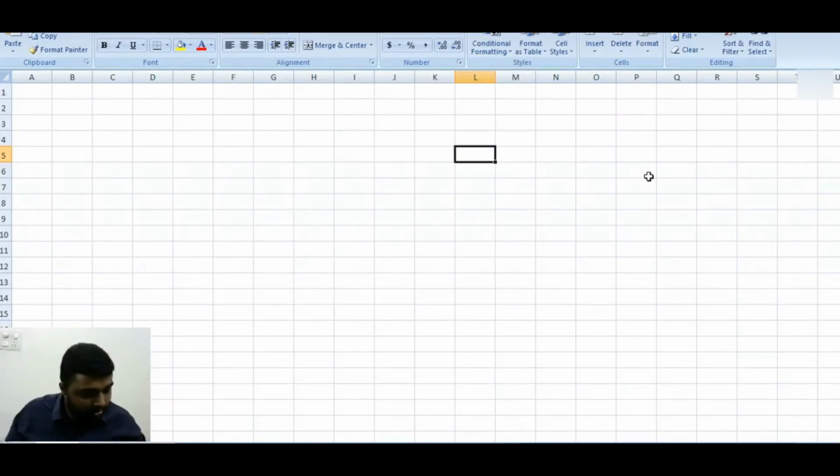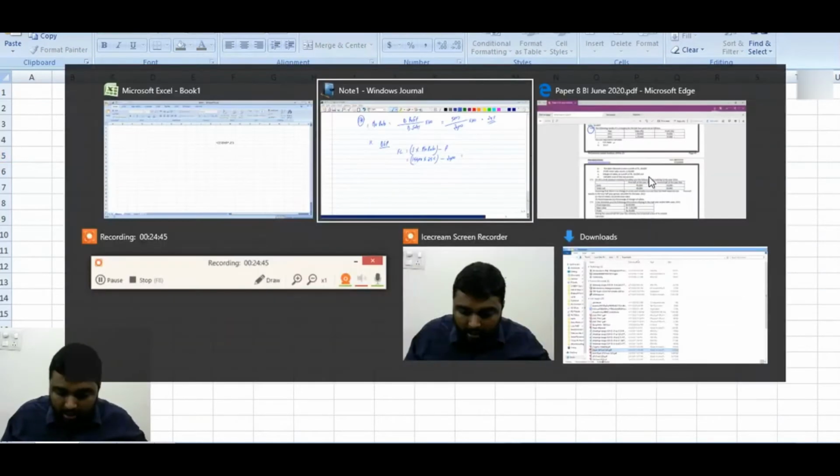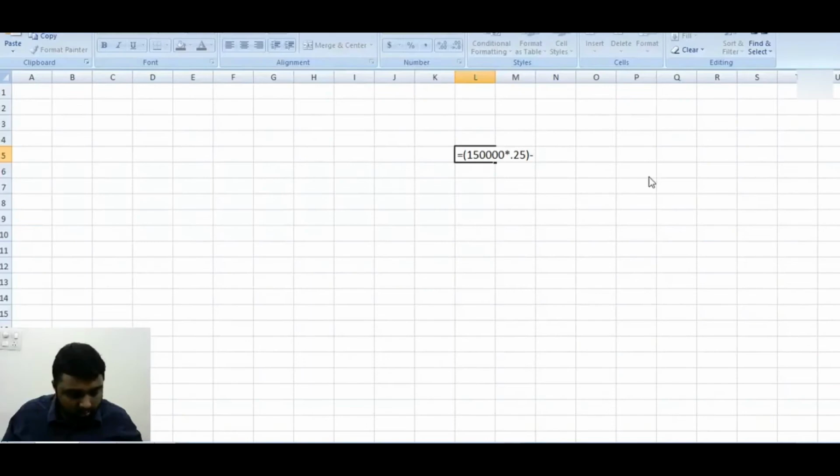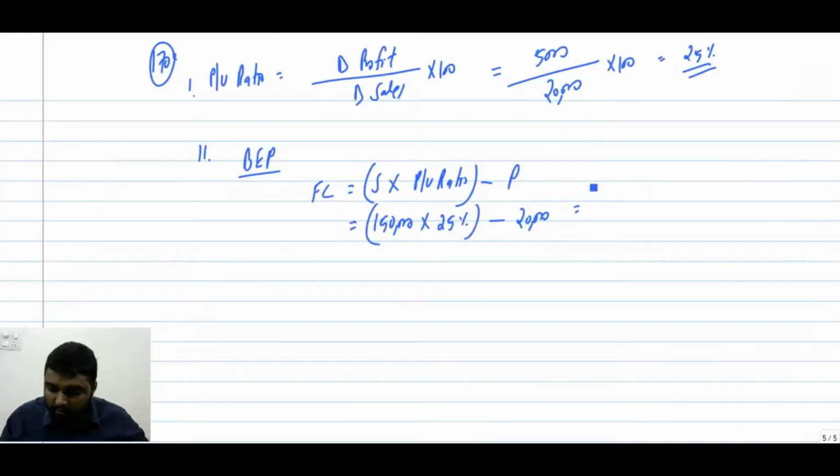So what will be the answer? 1,50,000 into 25% minus 20,000 gives 17,500. We get a fixed cost of 17,500.